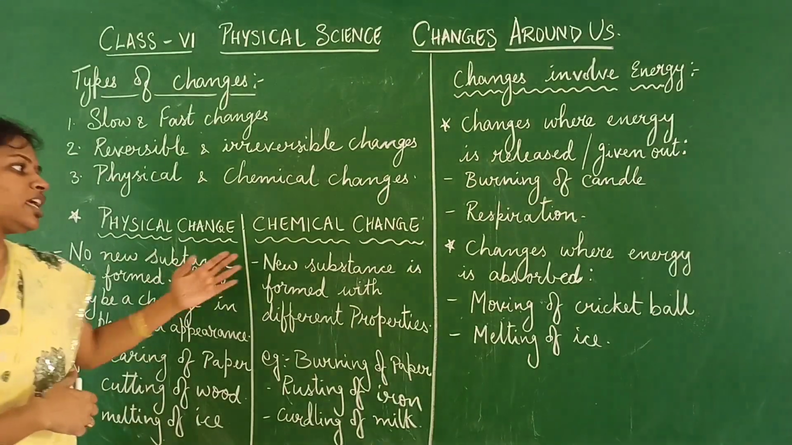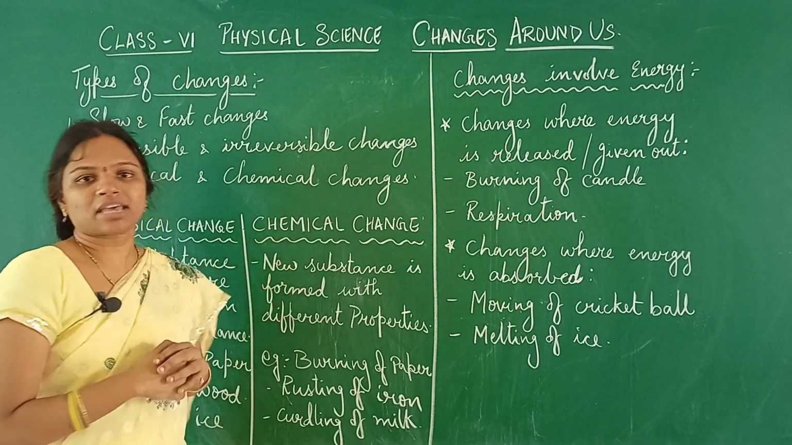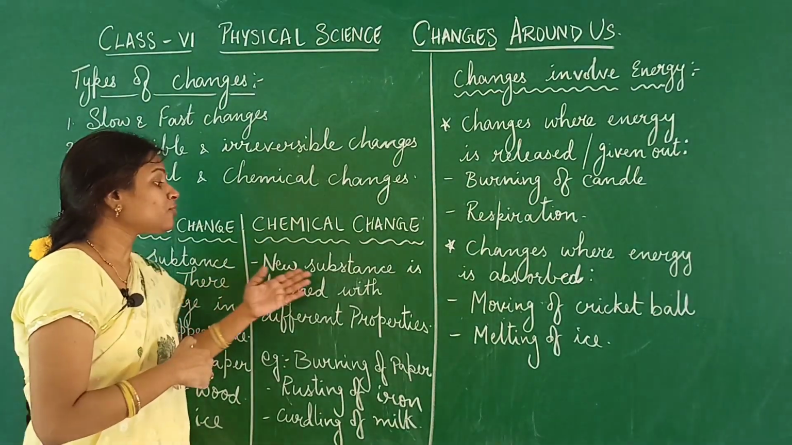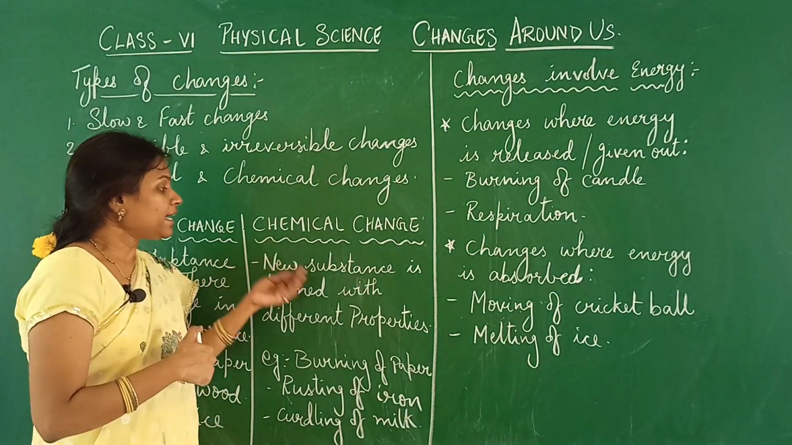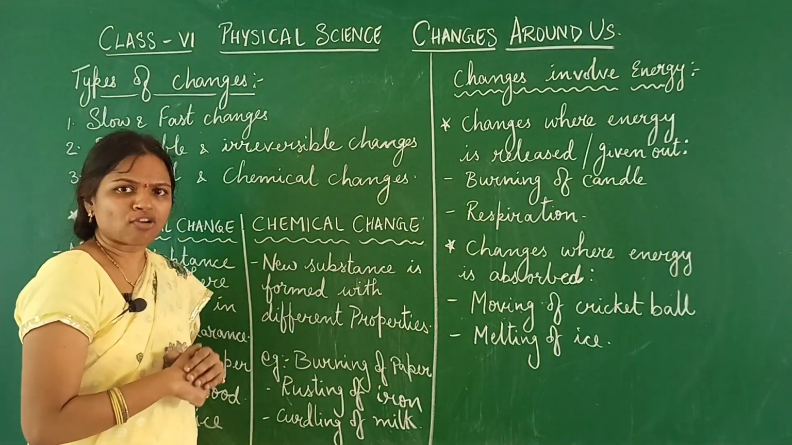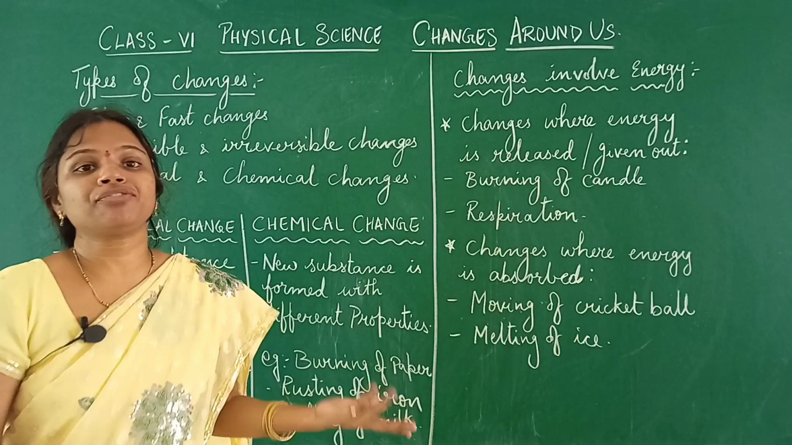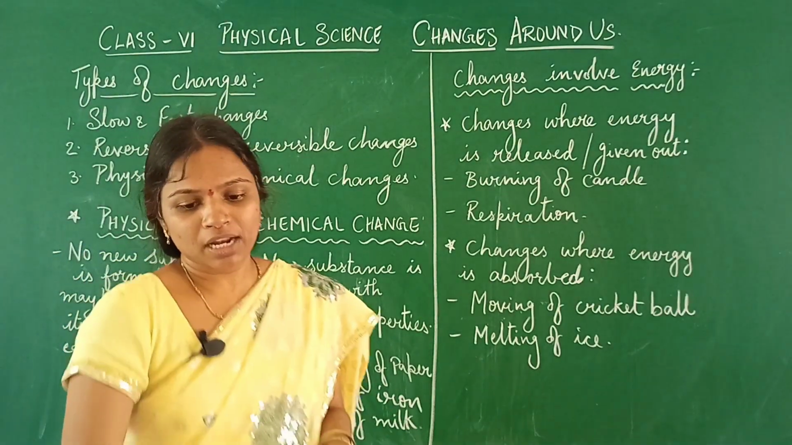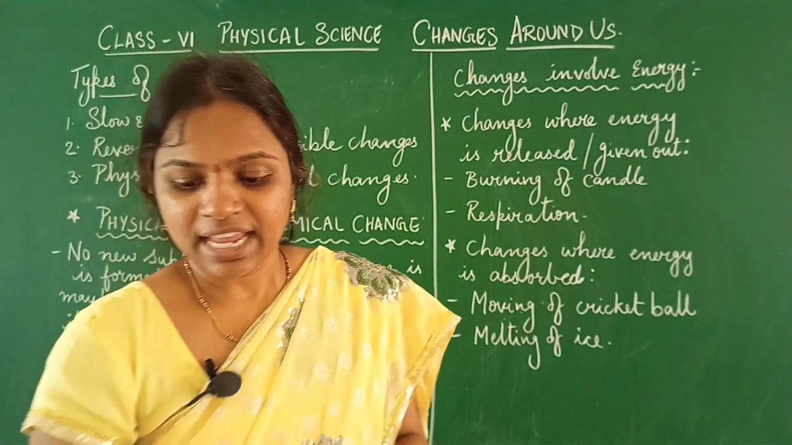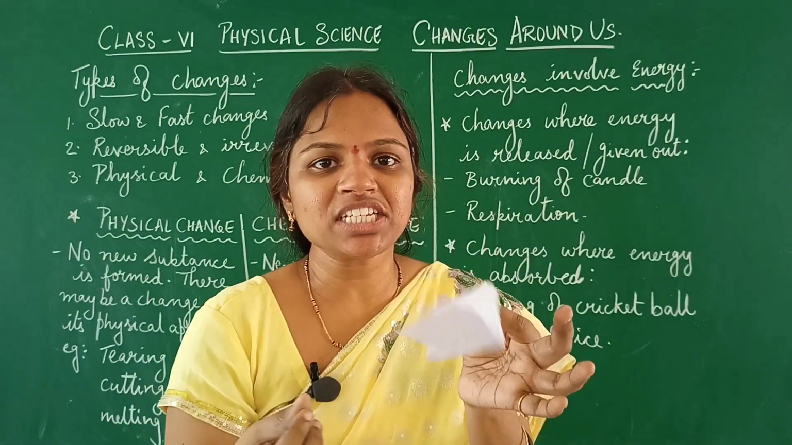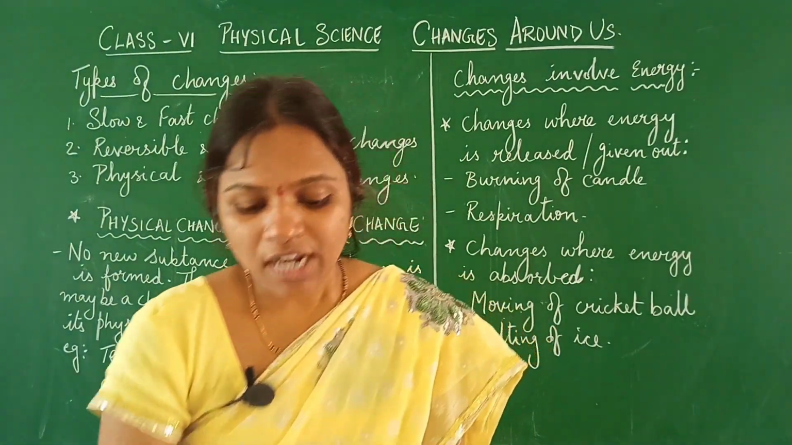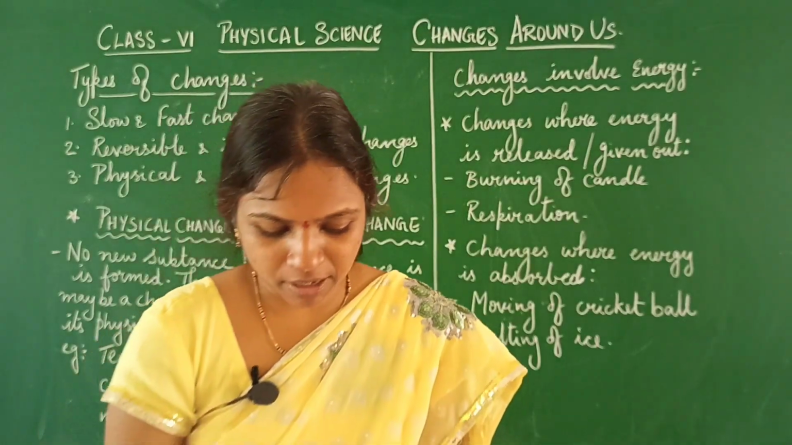Now, coming to chemical change. Now, in this chemical change, we can see the formation of a new substance. And the substance which is actually formed is having totally different properties. For example, now here I take this piece of paper. So, this is paper which is white in color, right. Now, I burn this paper.